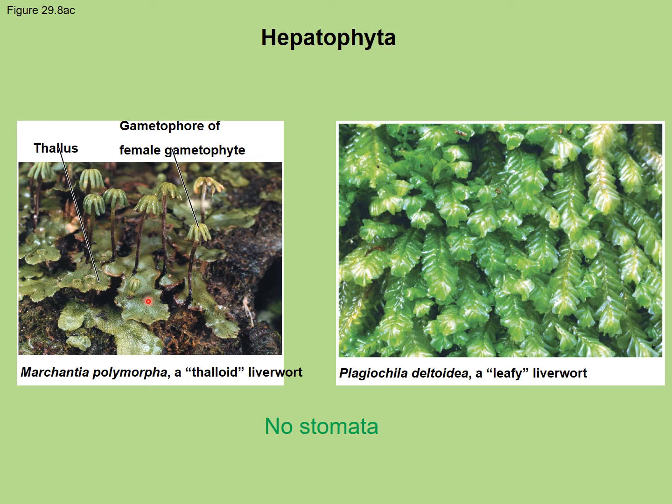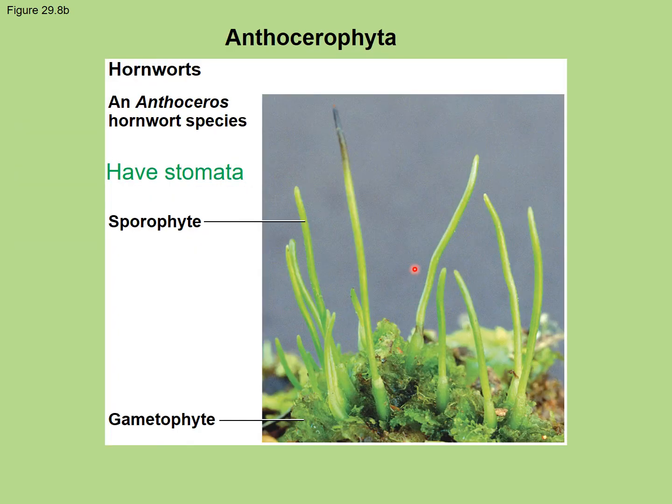It's really like a flattened portion, which may have gamete cups associated with it, and which is closest to the ground. And then this is a leafy looking liverwort. The Anthocerophyta do have stomata. This is the sporophyte here, and then of course the gametophyte is going to be closer to the ground.